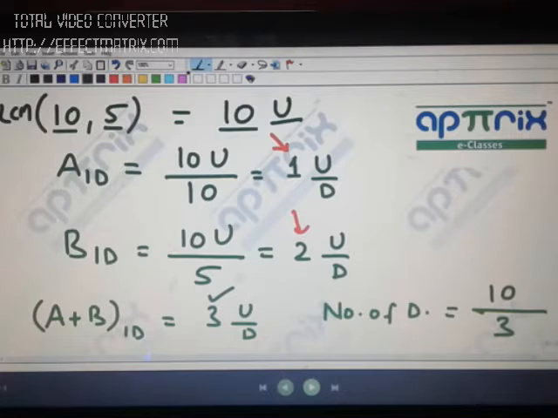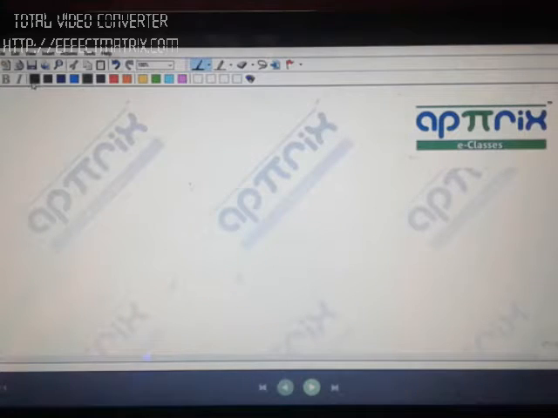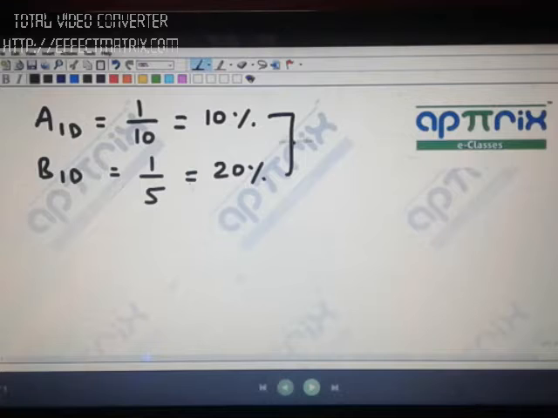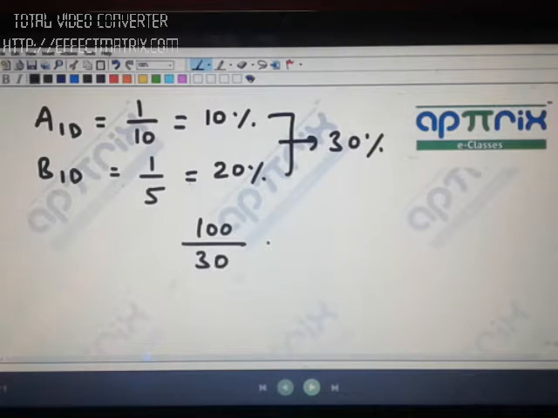Now second, what I prefer is, look at this. I will quickly prefer to write that the 1 day work of A will be 1 by 10, which I already know is 10%. And I will prefer to write B's 1 day work, which is 1 by 20. Since you all know that you are very good at solving percentages, percentage to fraction conversion, you can quickly write this value as 20%. You will say in combination the work done will be 30% per day, and since total work is 100% and you are doing 30% per day, your answer will be 3.3 days.